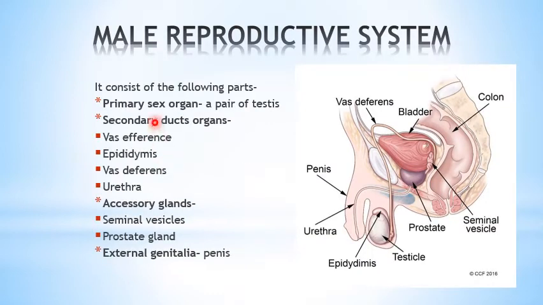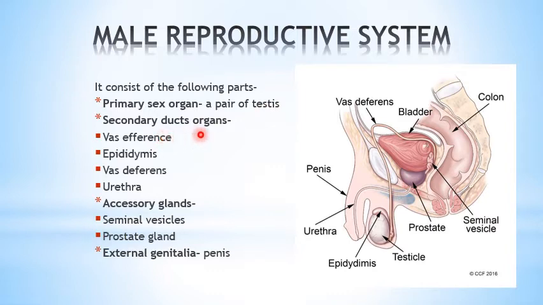Next comes the male reproductive system. It consists of the primary sex organ, that is a pair of testes. And why is it called a primary sex organ? Because any sex organ performing two main functions, that is the production of gametes and hormones, is known as the primary sex organ, and that is the pair of testes in the case of the male.